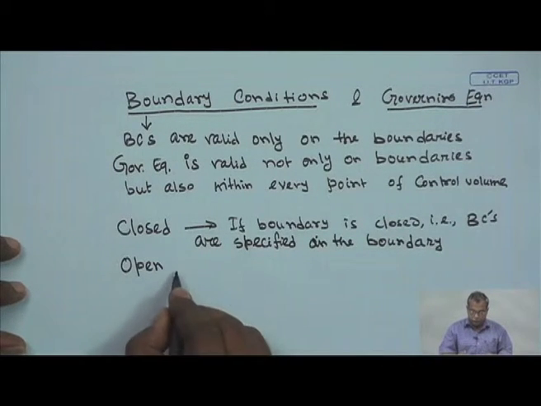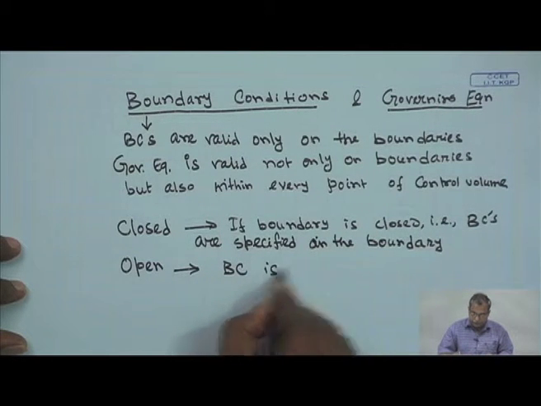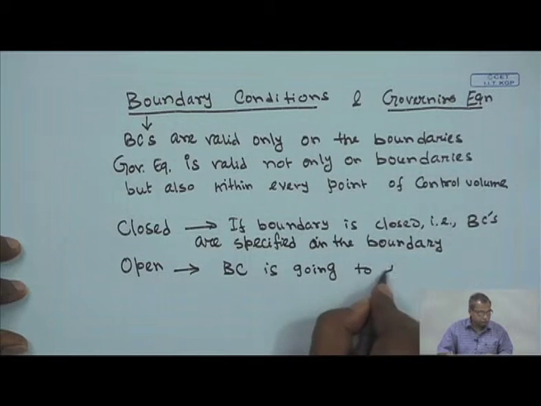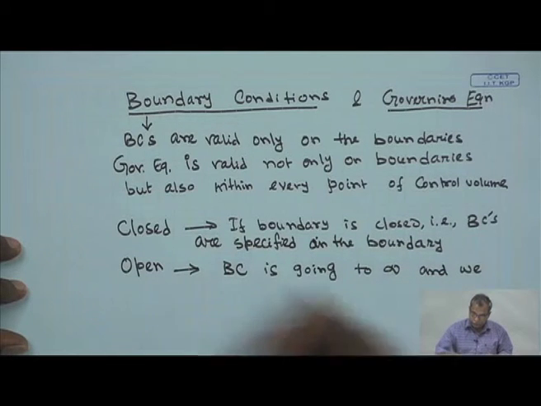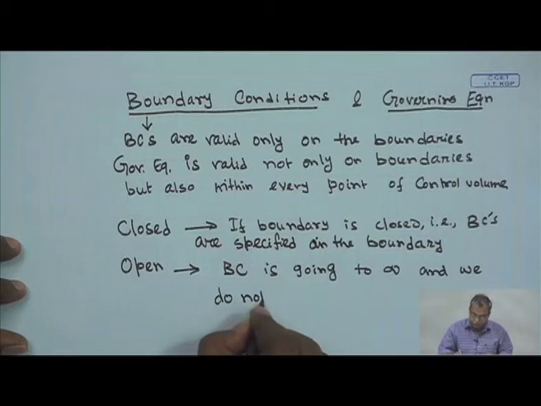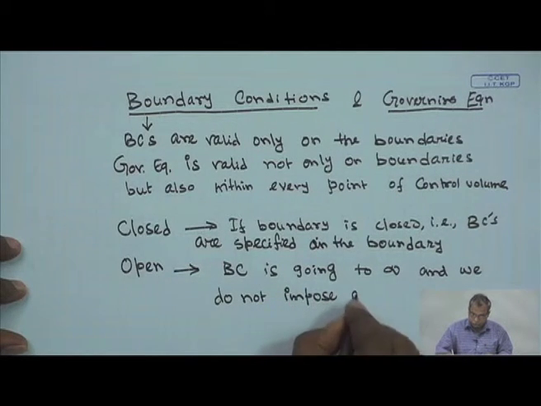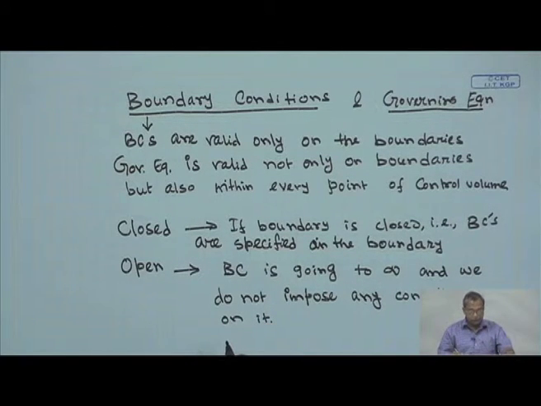What is the open boundary? Open boundary is where the boundary goes to infinity and we do not impose any condition on it. So, that is the difference between the closed and open boundary.